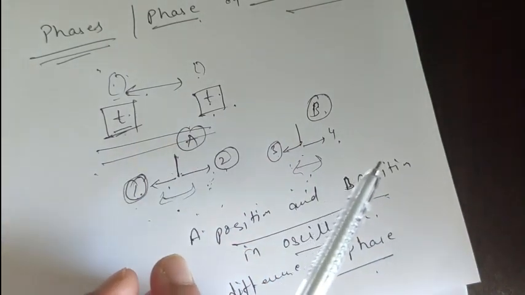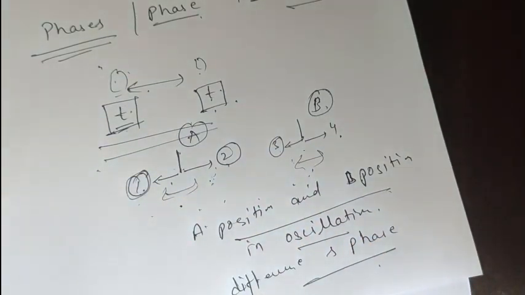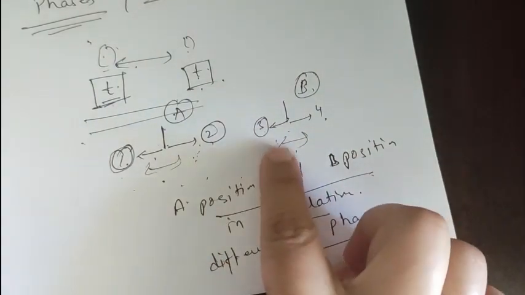Basically, phase is a way by which we can quantify the difference between these two oscillations.